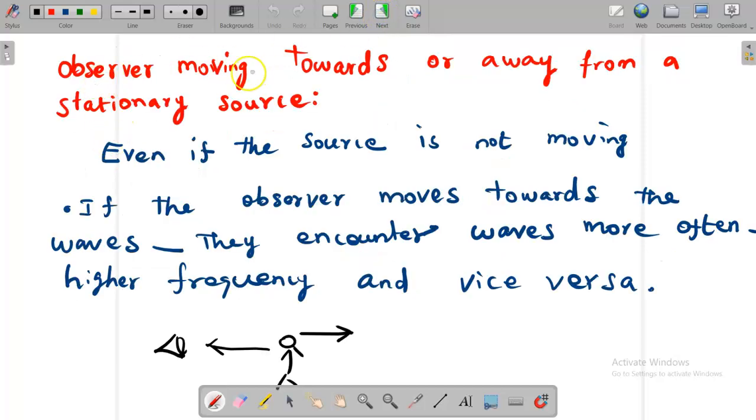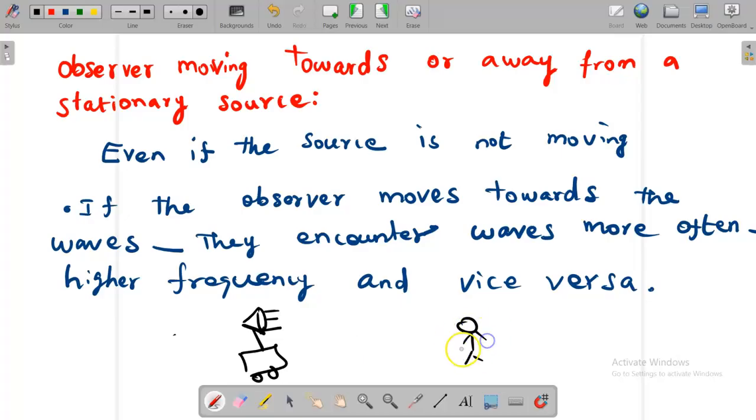Now, observer moving towards or away from a stationary source. Now, observer is moving. For example, here is a sound source, and the observer is here, and he is moving towards the source or moving away from the source.